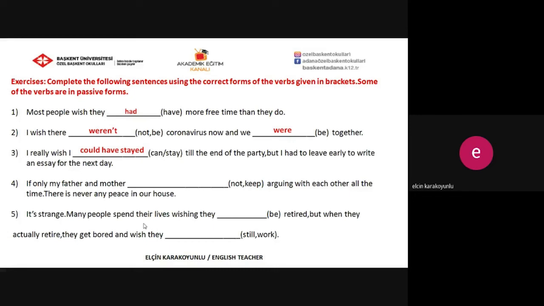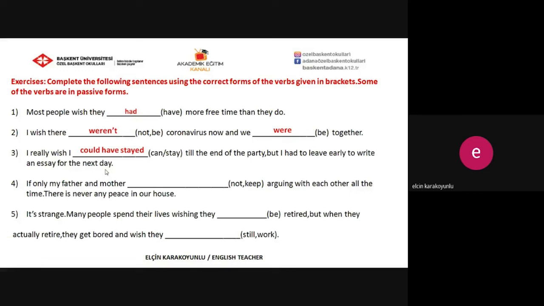I had to leave early to write an essay for the next day. As you see here, this is a kind of action that happened in the past. And here we feel regret for this past action. That's why we have to use the past form of could.